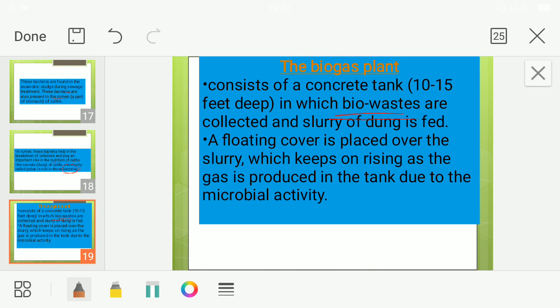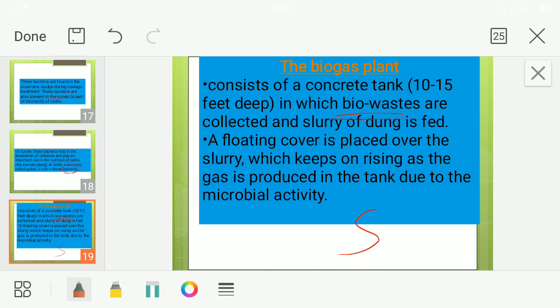When 2-3 houses come together, they construct one biogas plant, and the gas which is released from that, they use as a fuel for cooking. Okay. Nowadays industries also use it, and even in schools they are now installing biogas. The gas they get can be used in the chemistry laboratory and biology laboratory, wherever burning is needed, as a fuel. Okay. So waste is being used in a productive way.